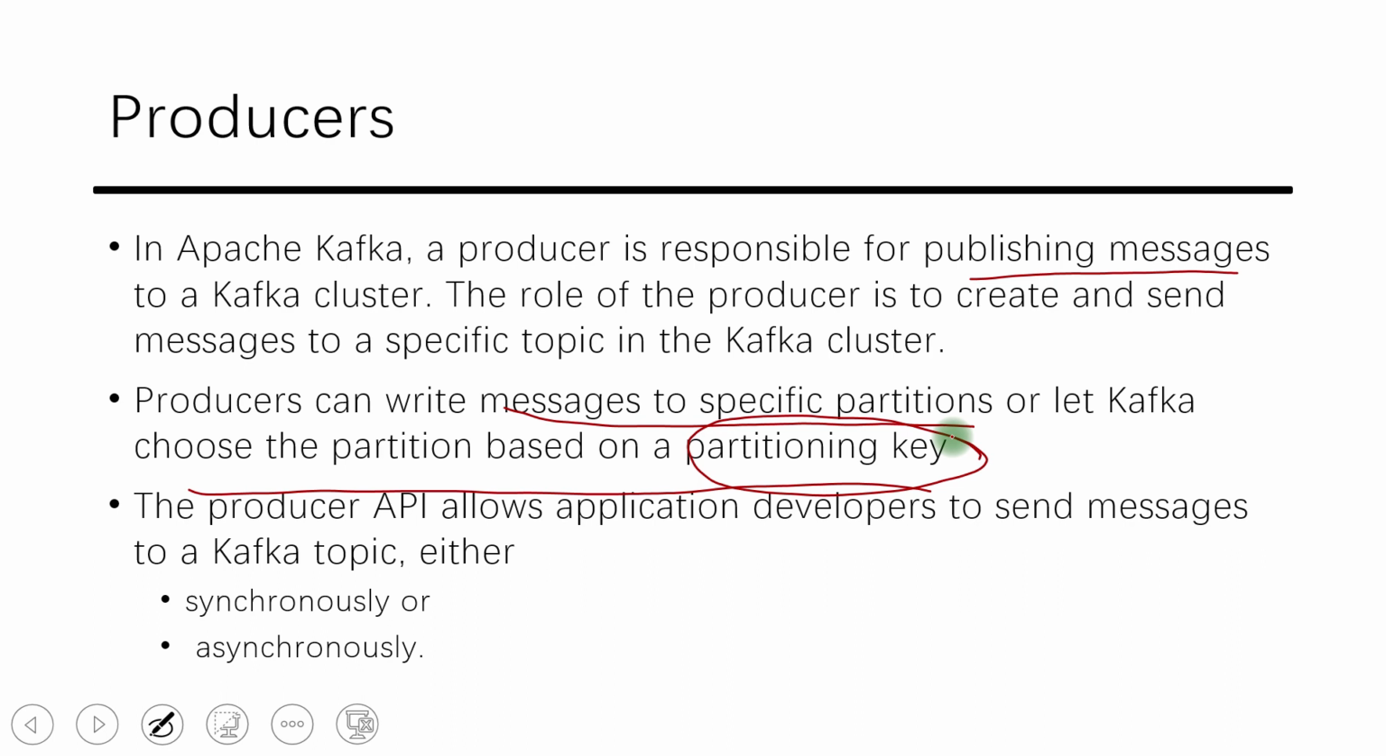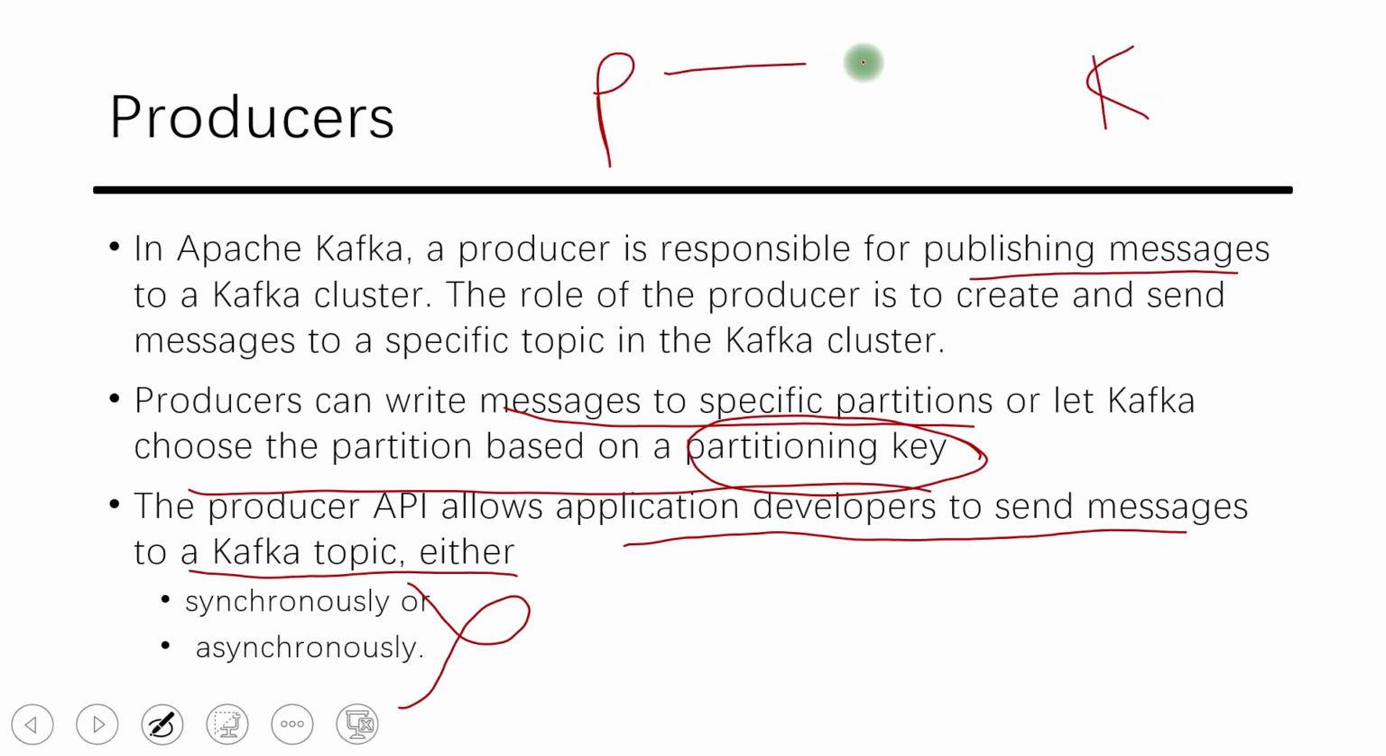The producer APIs allow application developers to send messages to a Kafka topic either synchronously or asynchronously. I hope you are aware of this terminology. Synchronous means if this is a producer and this is Kafka, they are sending the messages and they will wait for the response from Kafka. The second one is where they just send the message but do not wait for the response. That is where asynchronous communication comes into the picture. So this ecosystem provides both setups, and we can go ahead with the use case that we need.